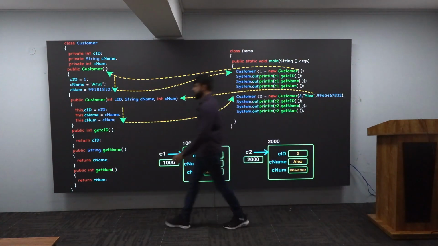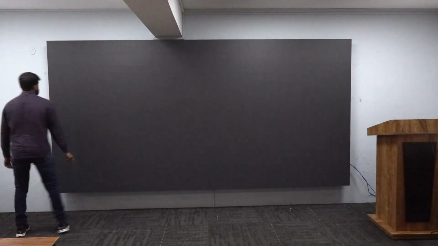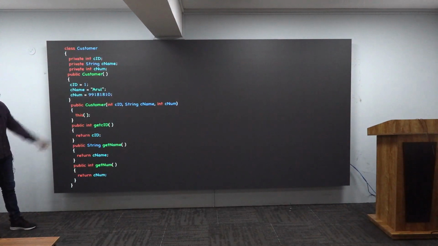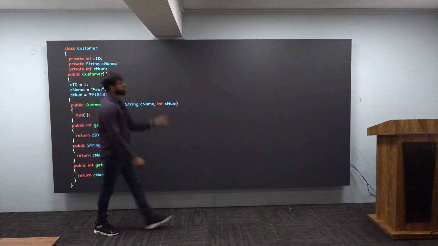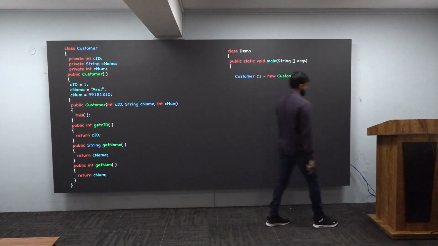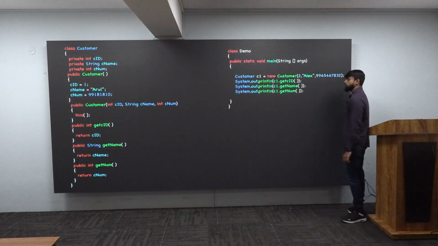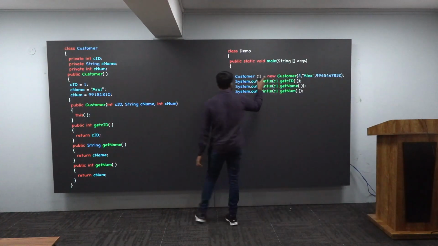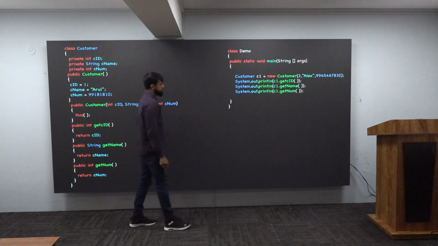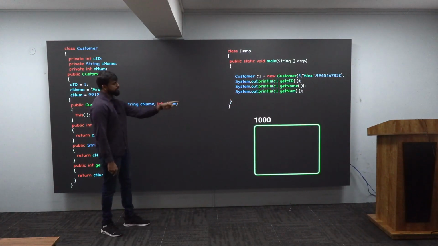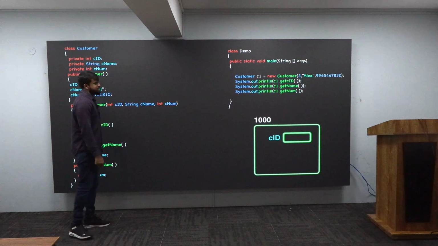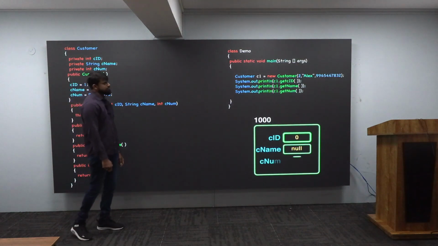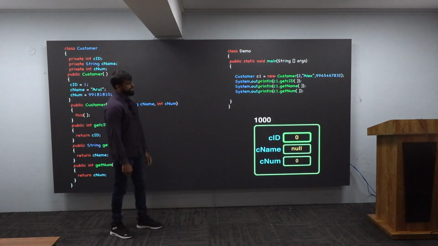With this, let me proceed with my next program now. And this is how my program is looking like. Very good. For this to work, I should code my main method. This is my main method, and this is how it is looking like. Let me start from the beginning. First line, assignment, new Customer, means brand new object, brand new address, and you know the story. CID, default value, CName, default value, CNum, you have a default value as 0 again. Very good.